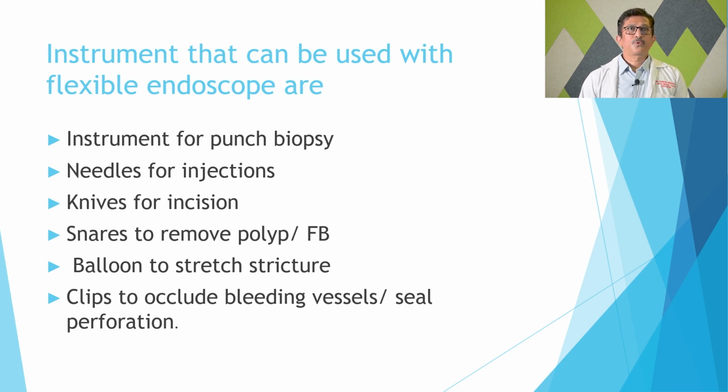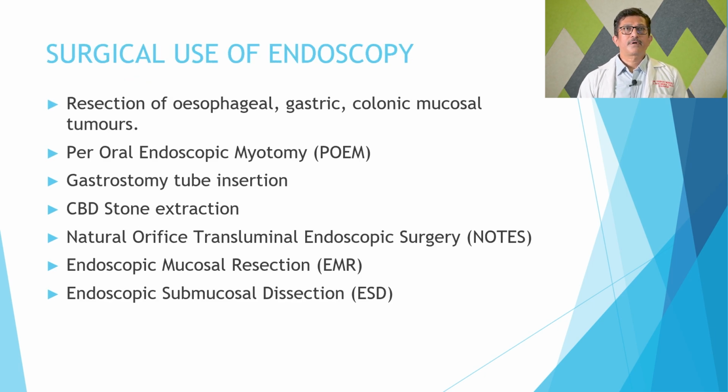There are various procedures which can be done during endoscopic procedures, like resection of esophageal, gastric, colonic mucosal tumors, peroral endoscopic myotomy for achalasia cardia, gastrostomy tube insertion for feeding purposes, or CBD stone extraction as you know in ERCP, natural orifice transluminal endoscopic procedures, endoscopic mucosal resection or endoscopic submucosal dissection for small mucosal tumors.